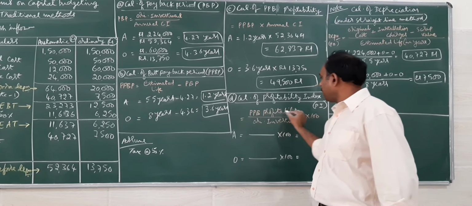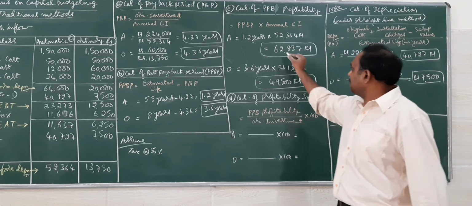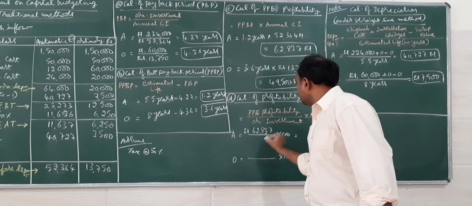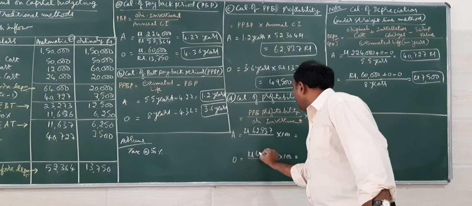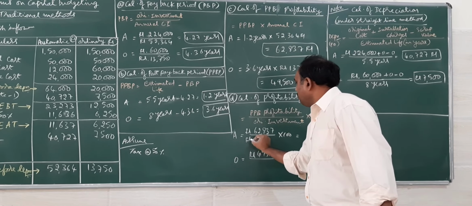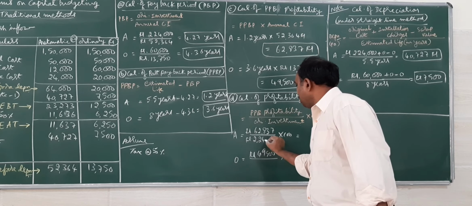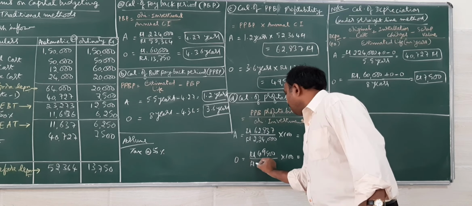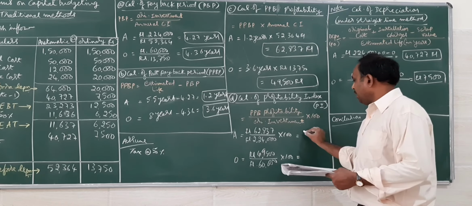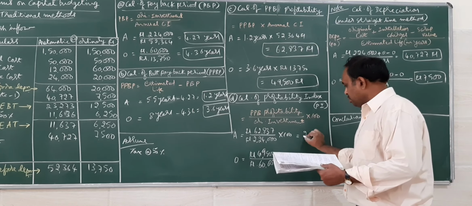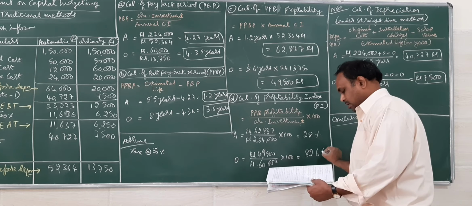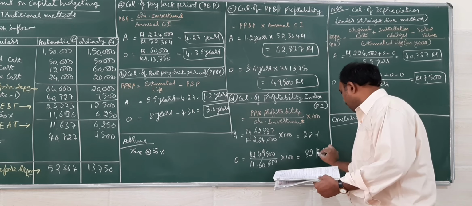Post payback profitability divided by original investment. So I will take these values, 62,837 and 49,500. Original investment for the first one, automatic, 2,24,000. For ordinary, it is 60,000. If I multiply by 100, I'll get 28% and 82.5%.